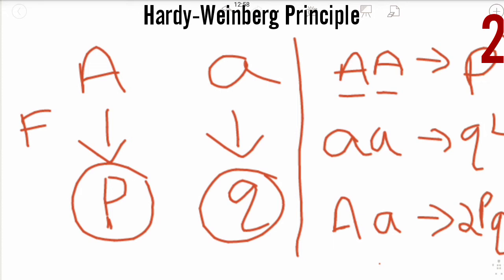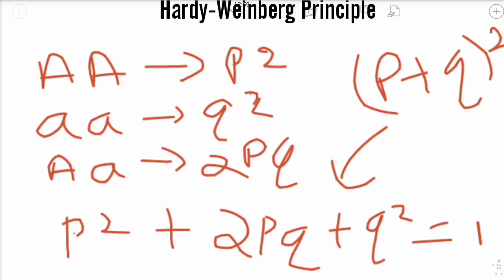From these observations, we can see this is the expansion of p plus q the whole square. In maths, we have learned the formula a plus b the whole square, that is a square plus 2ab plus b square. Similarly, here by using frequencies, we form the expansion p plus q the whole square, which is p square plus 2pq plus q square.